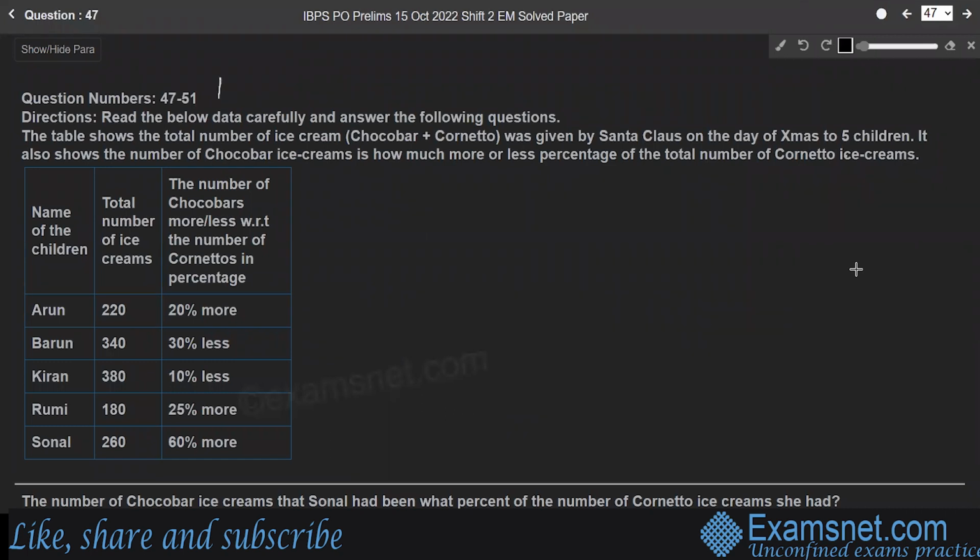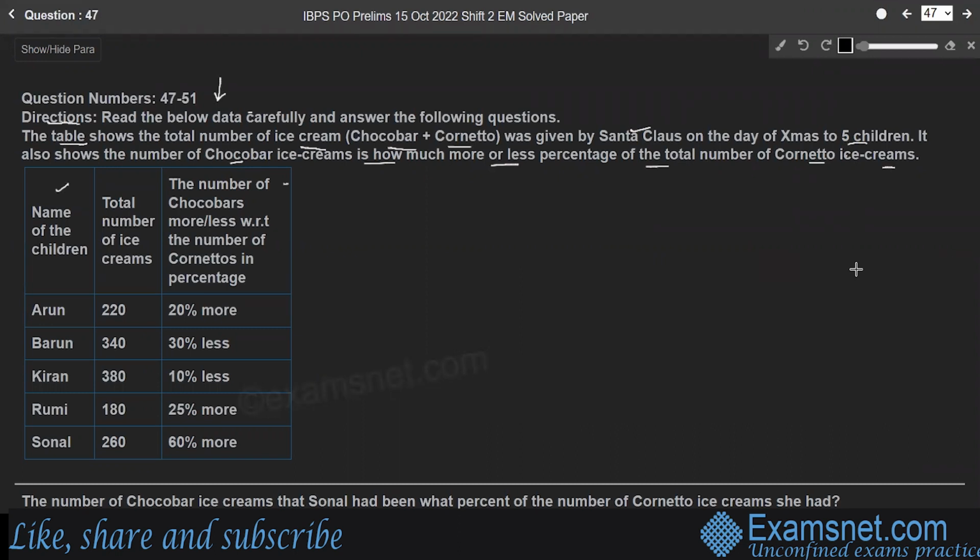Questions from 47 to 51 are based on the below information. Here the direction is, read the below data carefully and answer the following questions. The table shows the total number of ice creams, both Chocobar and Cornetto, given by Santa Claus on the day of Xmas to 5 children. It also shows the number of Chocobar ice creams is how much more or less percentage of the total number of Cornetto ice creams.